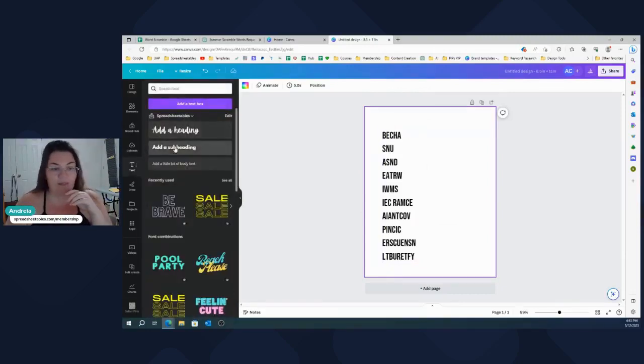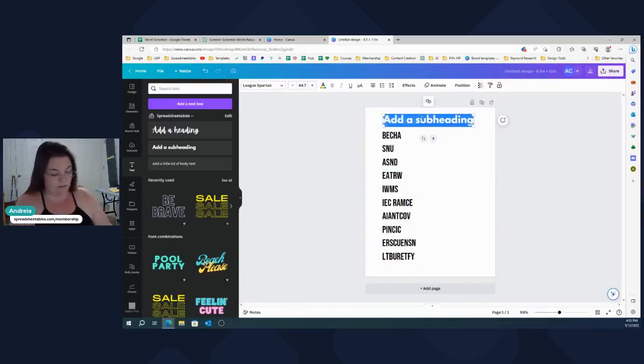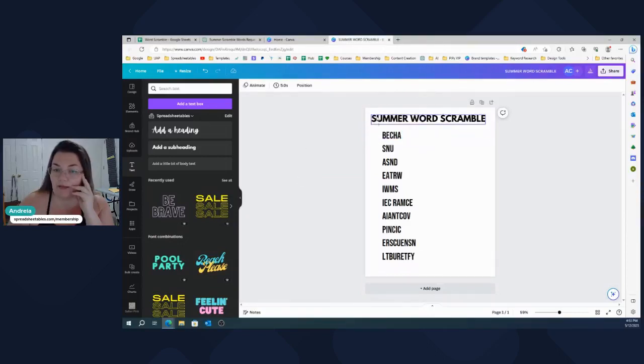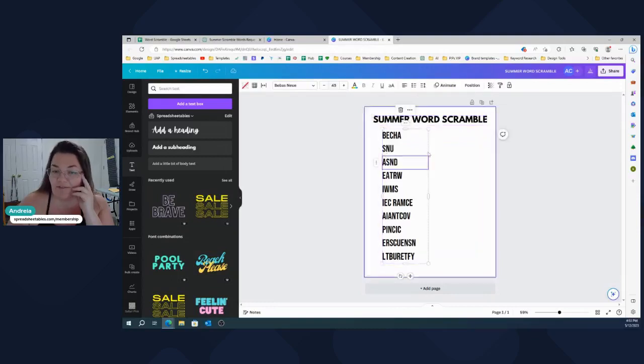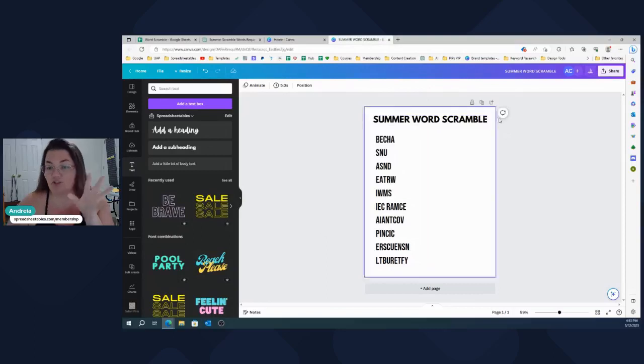And then you can add a title. I'm going to say summer word scramble. Let's put it here. You can make it a little bit pretty, make it colorful, right? If it's for first graders, you want to make it really colorful. Put a little sun, put some graphics around it. But I'm going to keep it simple for the sake of time over here.